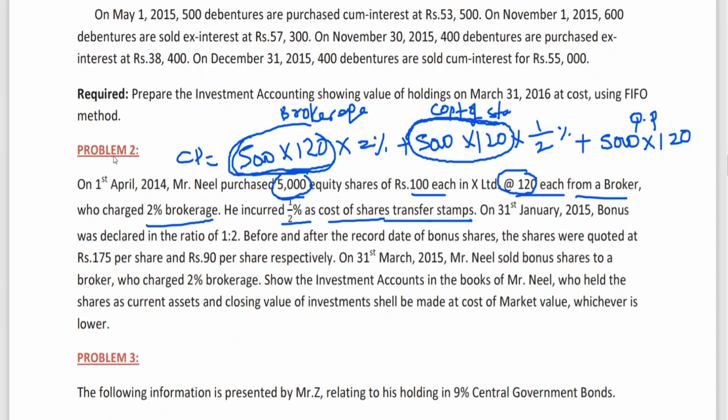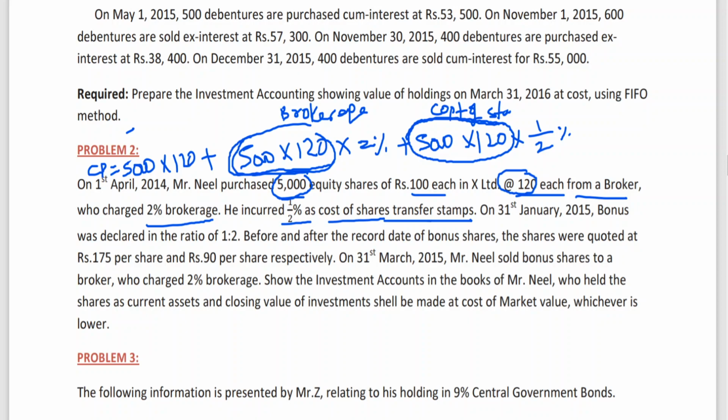Cost price is equal to 5,000 into 120 plus brokerage and stamp. 5,000 into 120 is coming to 6 lakhs. This is clear. 6 lakhs into 2% is 12,000. 6 lakhs into half percent is 3,000.